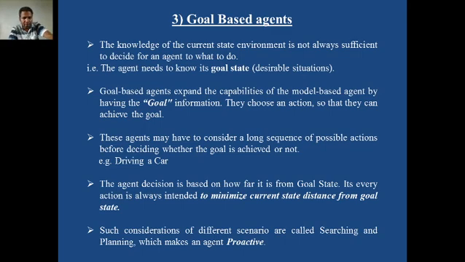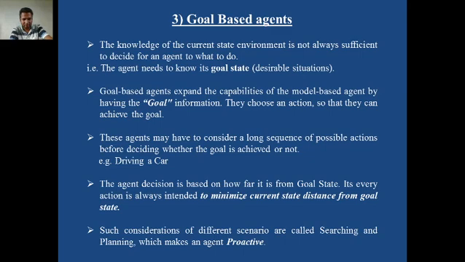Fourth point, the agent's decision is based on how far it is from the goal state. So the agent always takes the decision whether we achieved the goal state or not. Then if not, then what actions to take. Its every action is always intended to minimize the distance between current state and goal state. If this difference is to be minimized, this is the whole objective of this kind of agent. Okay, agent means what?